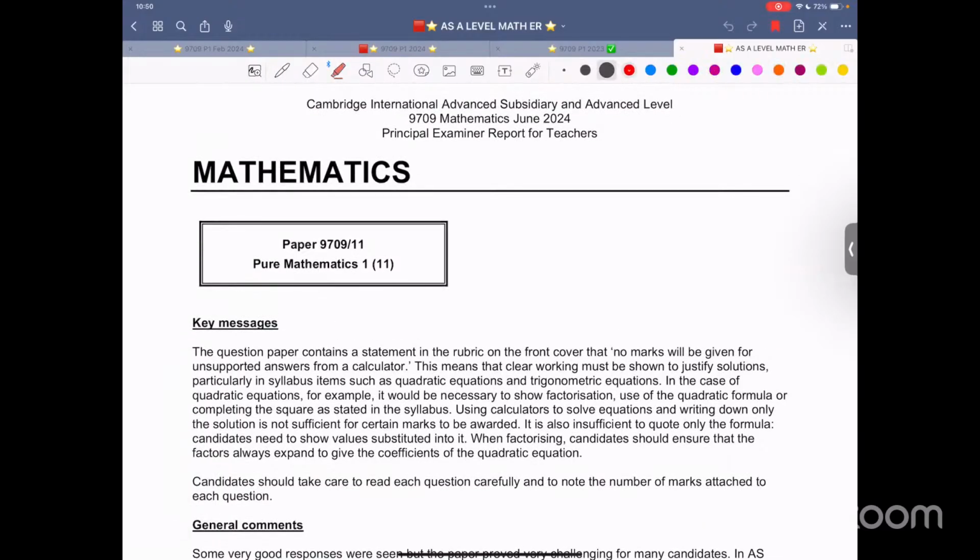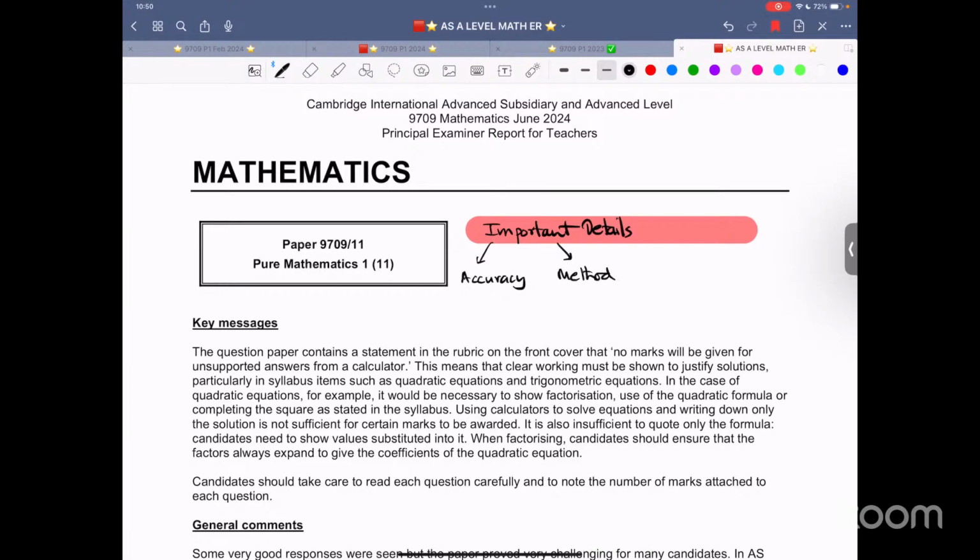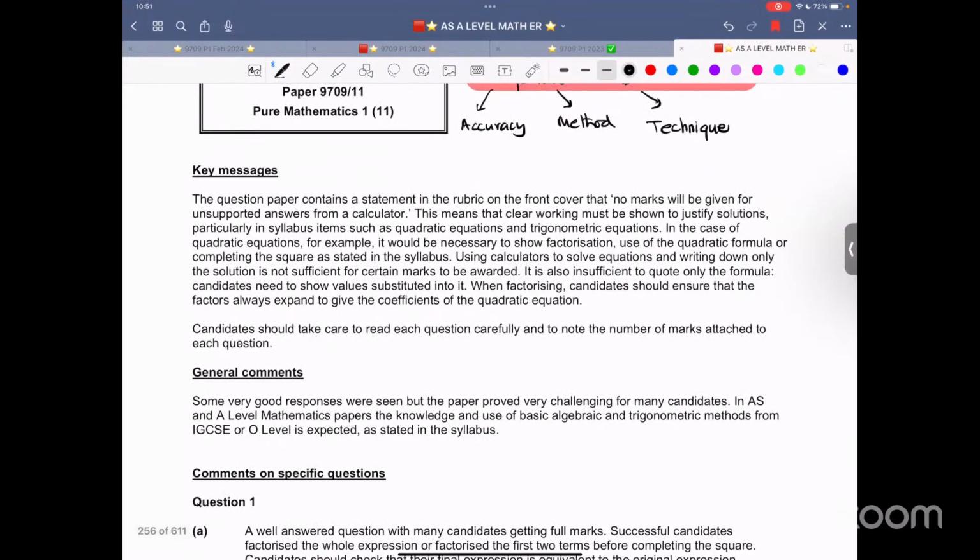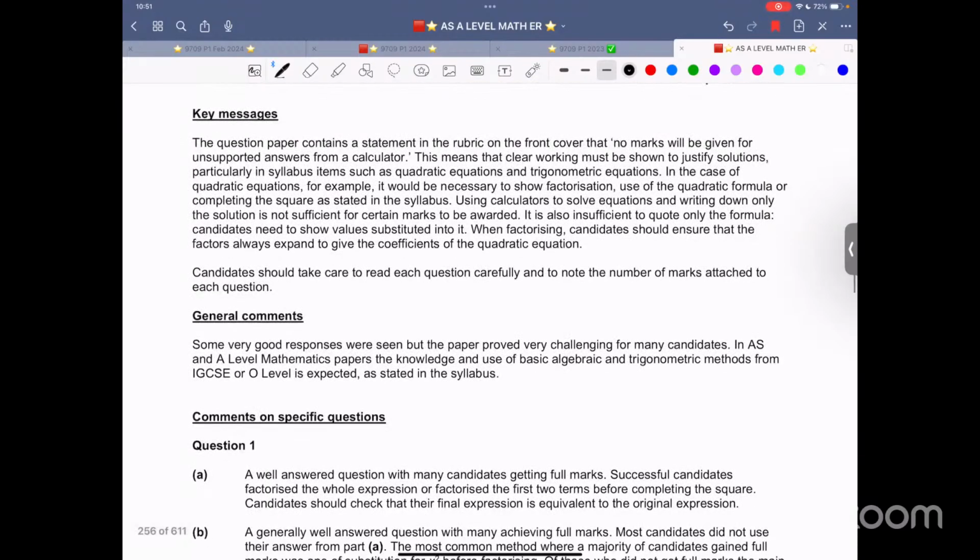And let me focus on different things. So these are important details that we need to focus on. It could be about accuracy. It could be about method. It could be about technique, and so on. So let's look at it. The key messages. So now focus very, very carefully. Leave everything aside. Focus on this.